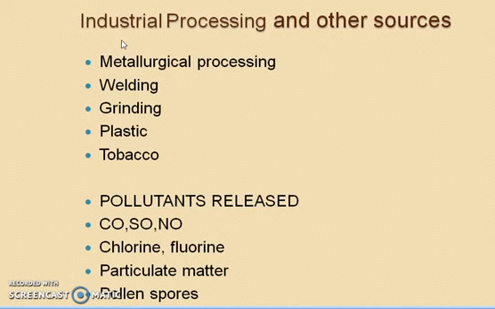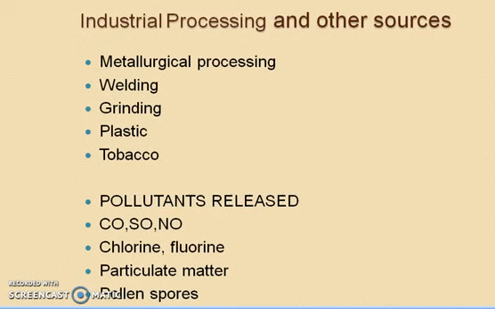A number of poisonous gases are released into the atmosphere accidentally from industries. Burning of plastic, pollens, pollen spores and microbes are the natural pollutants present in the air. Tobacco smoking contains a number of hydrocarbons including benzopyrene.